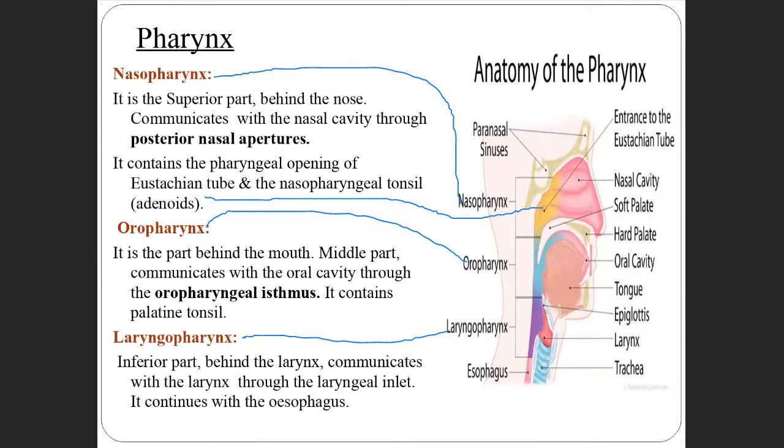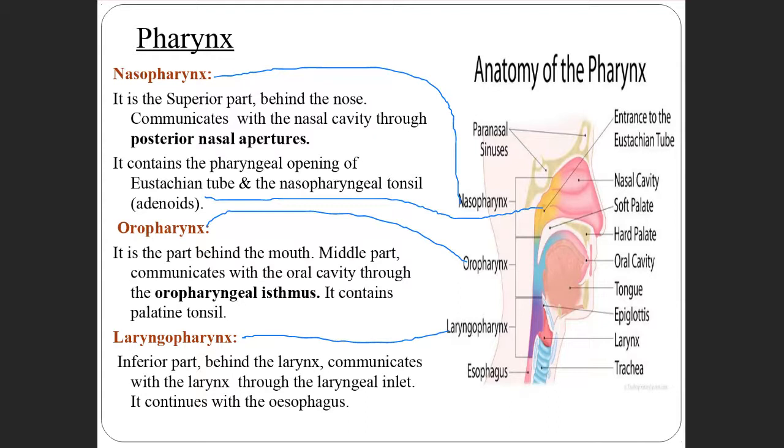How does it communicate? It communicates with the oral cavity through the oropharyngeal isthmus, and it contains the palatine tonsil.